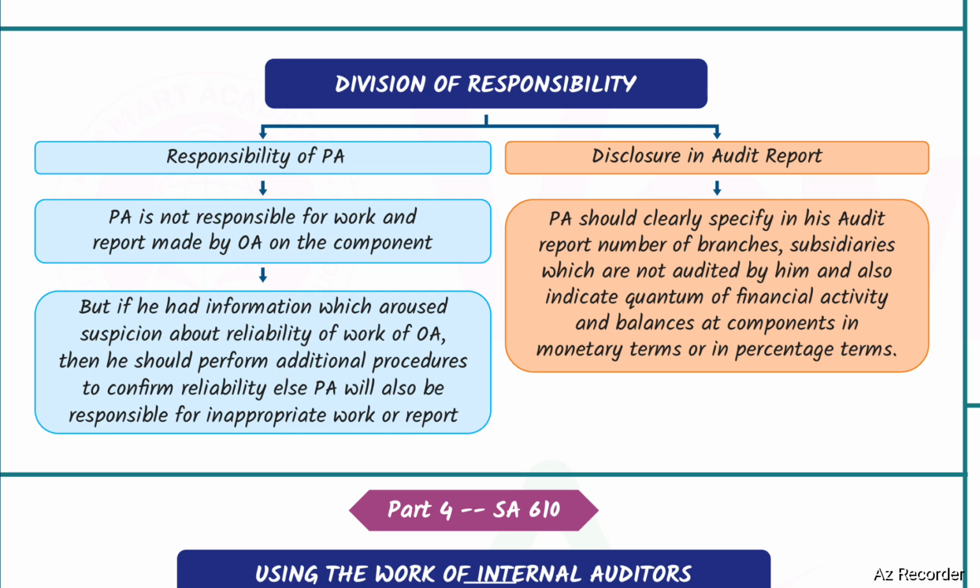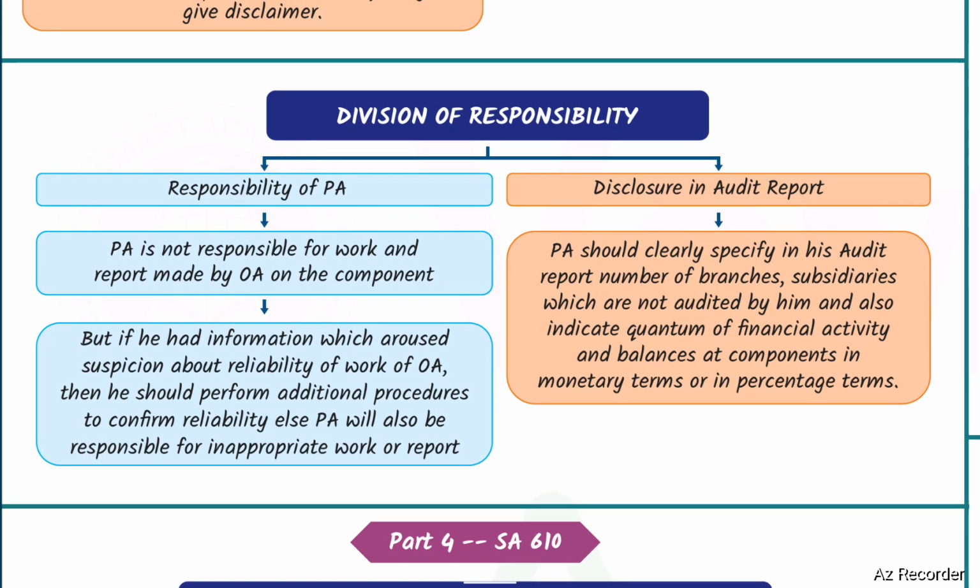The principal auditor is not responsible for the work and report made by the other auditor on the component, but if he had information which aroused suspicion about the reliability of the work of the other auditor, then he should perform additional procedures to confirm reliability. Else, the principal auditor will also be responsible for inappropriate work or report. Disclosure in the audit report. The principal auditor should clearly specify in his audit report the number of branches and subsidiaries which are not audited by him, and also indicate the quantum of financial activity and balances at the components in monetary terms or in percentage terms.